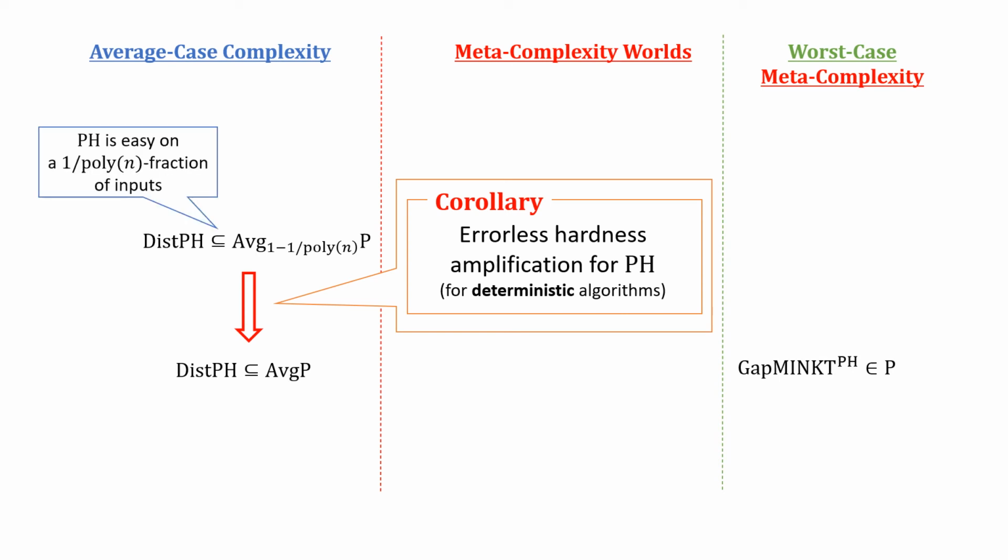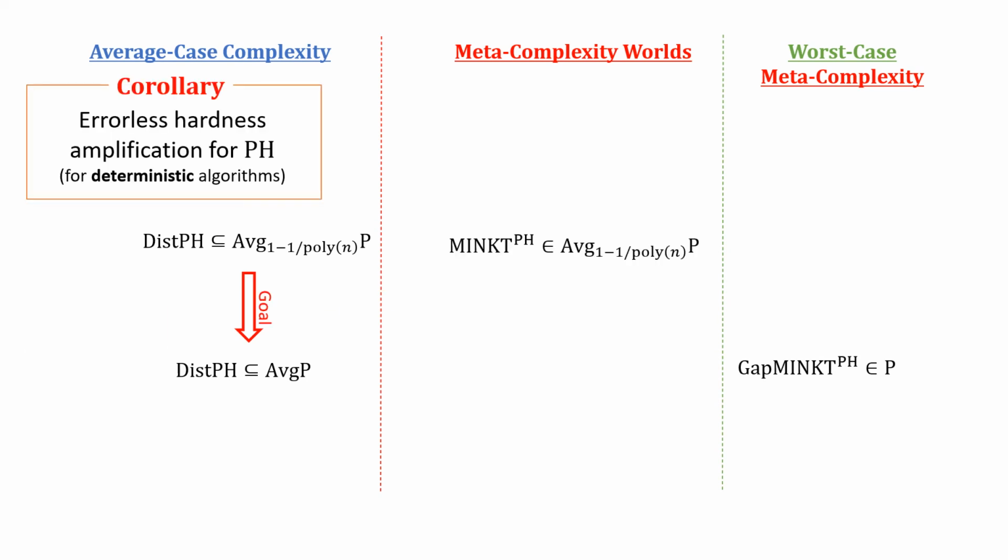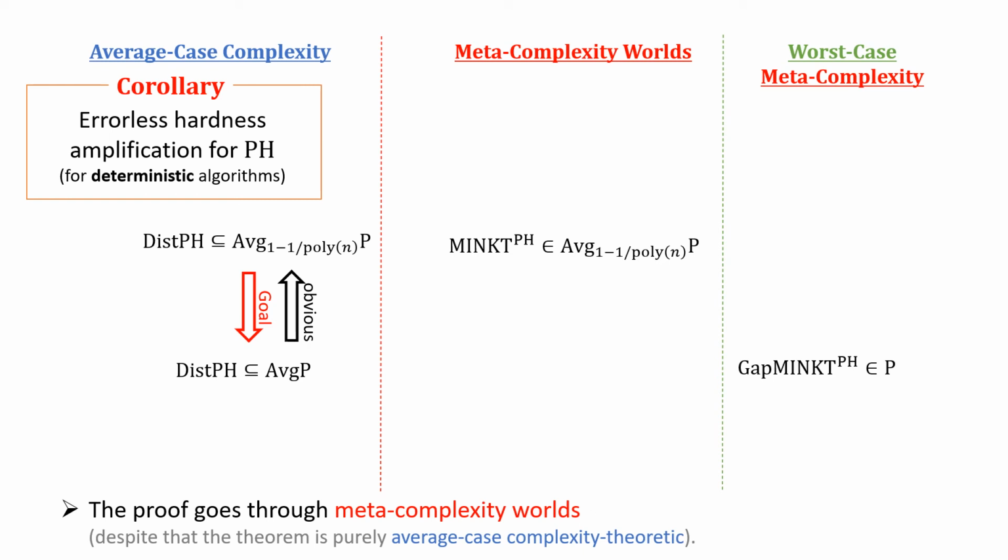Specifically, assuming that PH is easy on a small fraction of instances, I'm going to show that PH is easy on most instances. So the goal is to prove this implication. It is easy to prove the converse direction, so if we can prove the red implication, we can get an equivalence. What's interesting about the proof is that the statement we prove is purely average case complexity theoretic. But nevertheless, the proof goes through the notion of meta complexity theoretic statements.